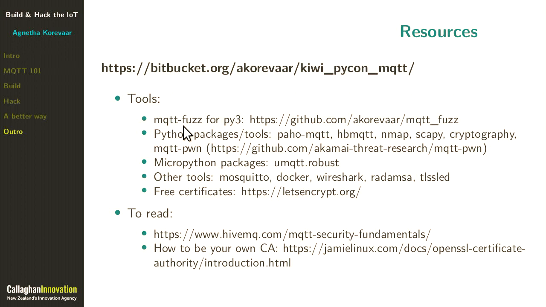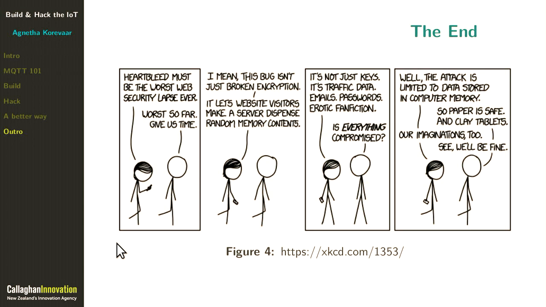MQTT Fuzz for Pi 3. I forked that library because it was Python 2. Now it's Python 3. And if you're fuzzing a protocol where you need to log in first, I've added a feature so that you can not fuzz your login packets. Otherwise, you won't even be able to get past that step. A bunch of other tools, some stuff to read. Thank you.